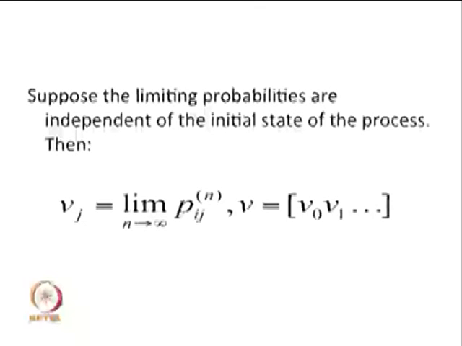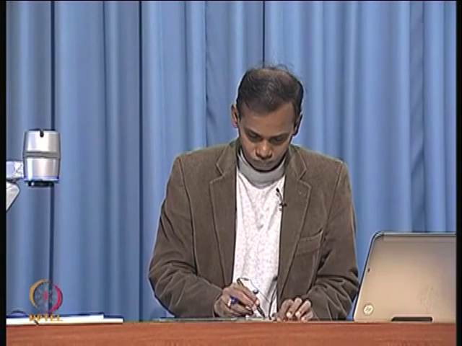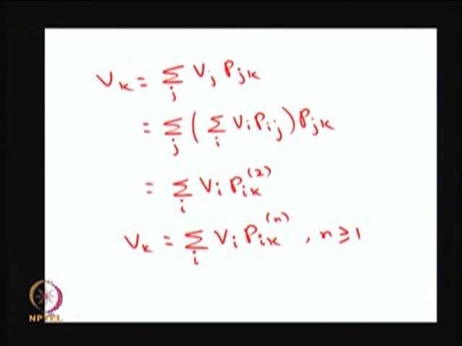So, I can compute V k equal to summation over j of V j P j k. Here P j k is the one step transition probability. That summation will give V k. Now, I can replace V j by again the summation over i of V i P i j.